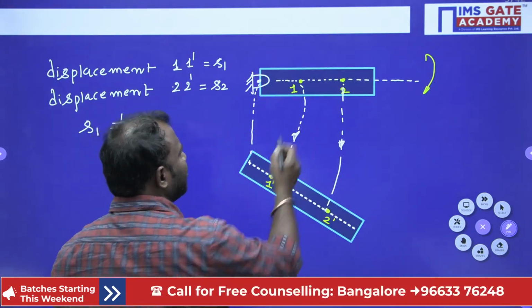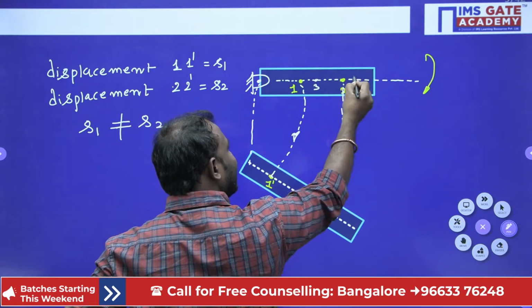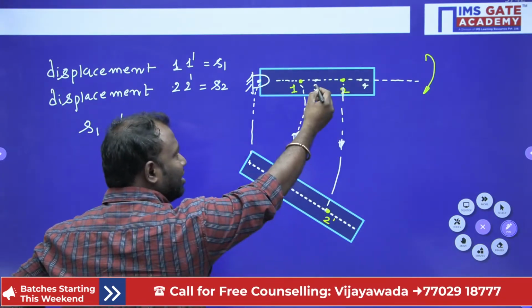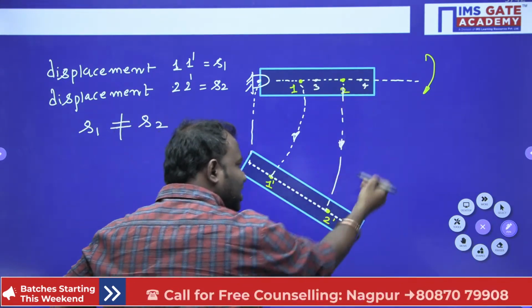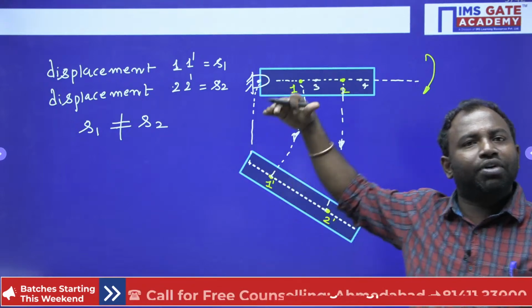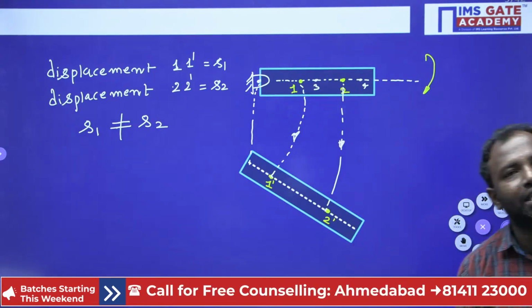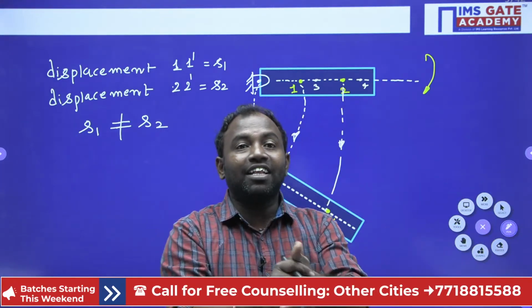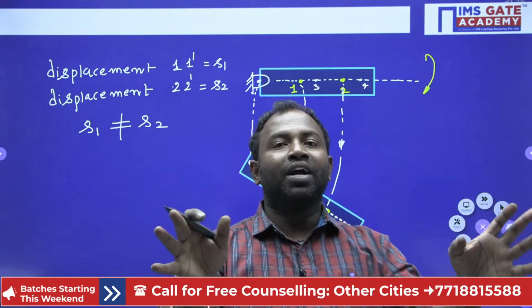Suppose here I am taking a 3rd point and here I am taking the 4th point. The distance traveled by the 3rd point is different, the distance traveled by the 4th point is different, the distance traveled by the 1st point is different, and the distance traveled by the 2nd point is also different. Whenever the displacement changes, the velocity of the particle is also different.